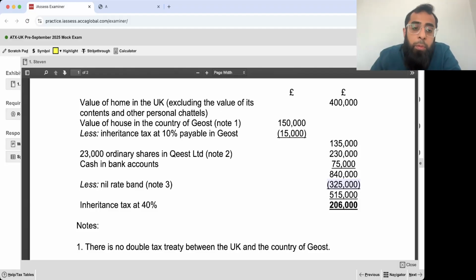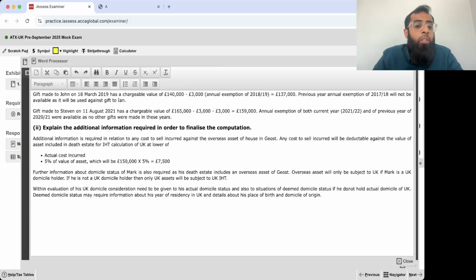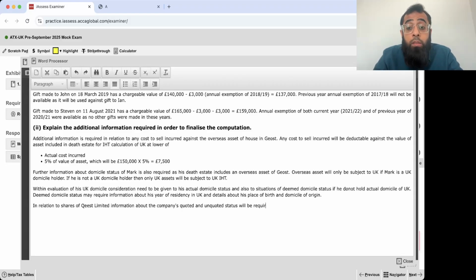Then additional information. In relation to shares of Quist Limited, information about the company's quoted and unquoted status will be required to evaluate business property relief.